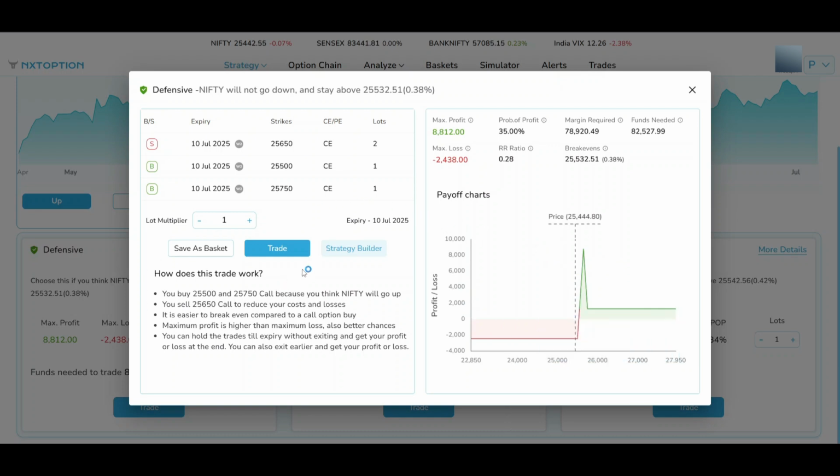Also, there's an option called strategy builder where you can build your own strategies, which we'll be talking about in the next video. They've also explained how this trade works. You can go through this explanation to understand how this trade works.